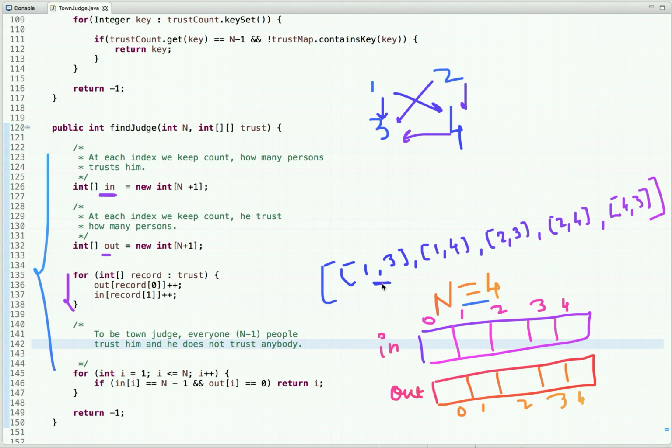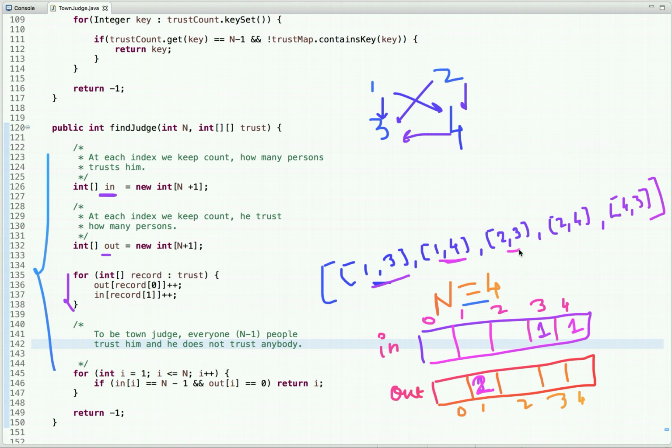Let's see, in the first record we have the pair 1 and 3. So this person trusts this person. Let's increment its count and also increment this count. Then in the next record, this person trusts this person, so let's increment its count and also increment its count as well.